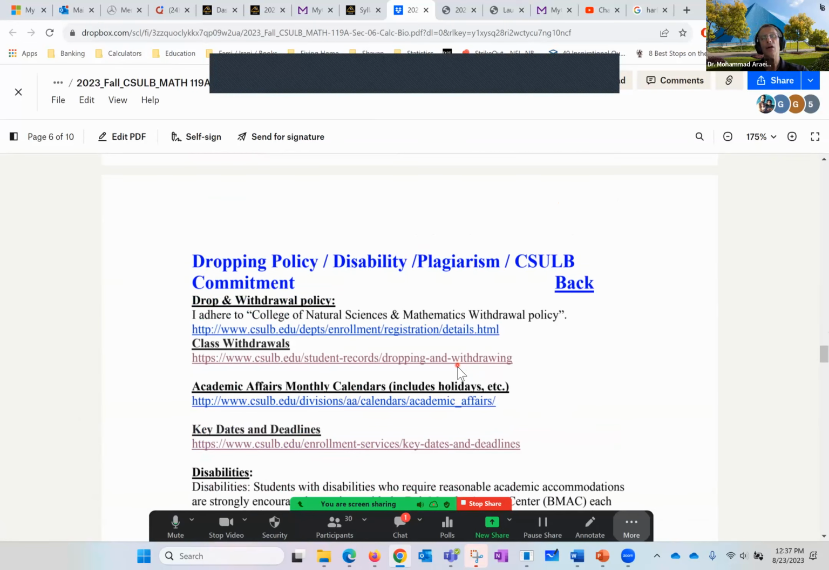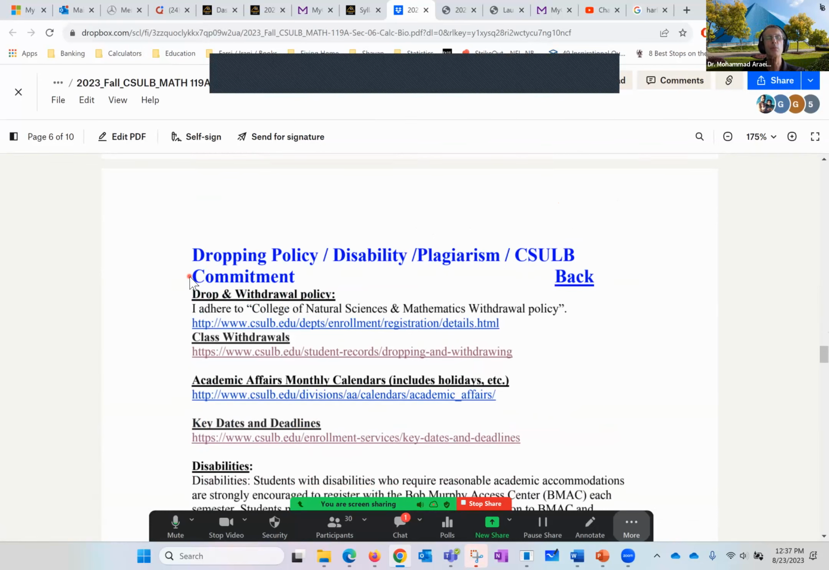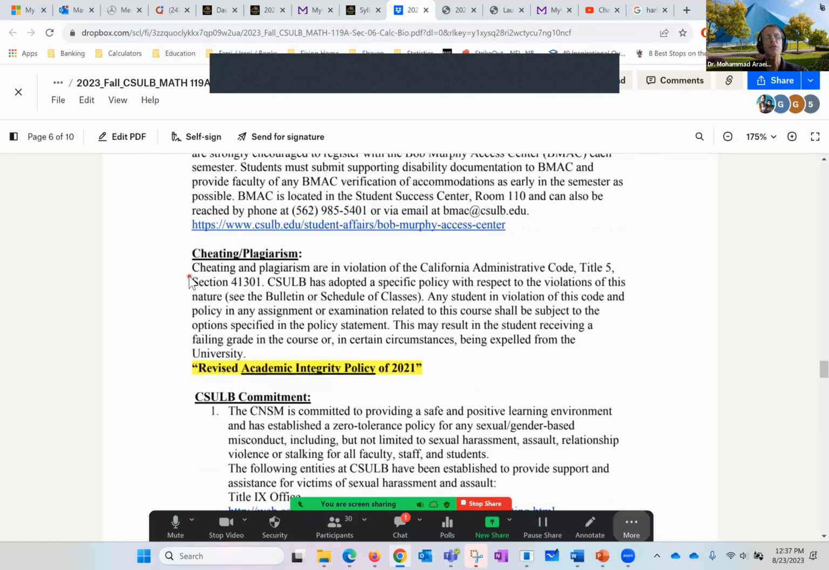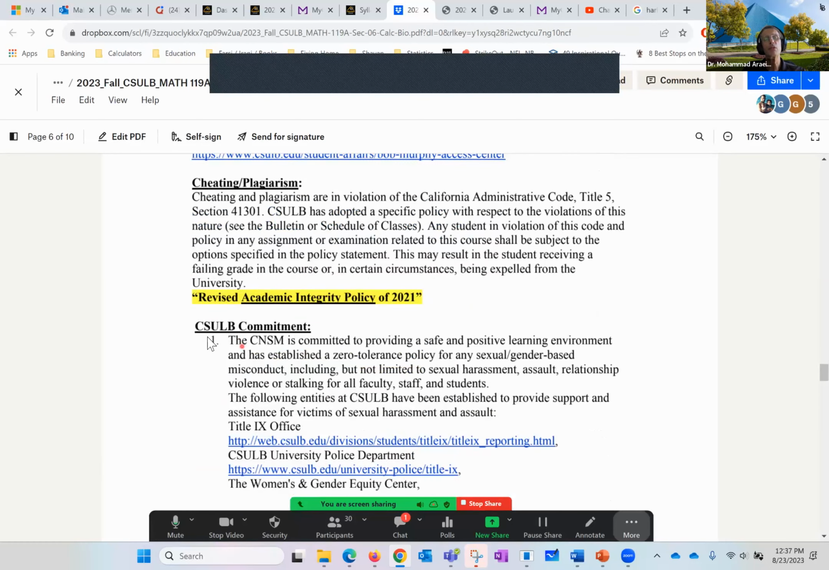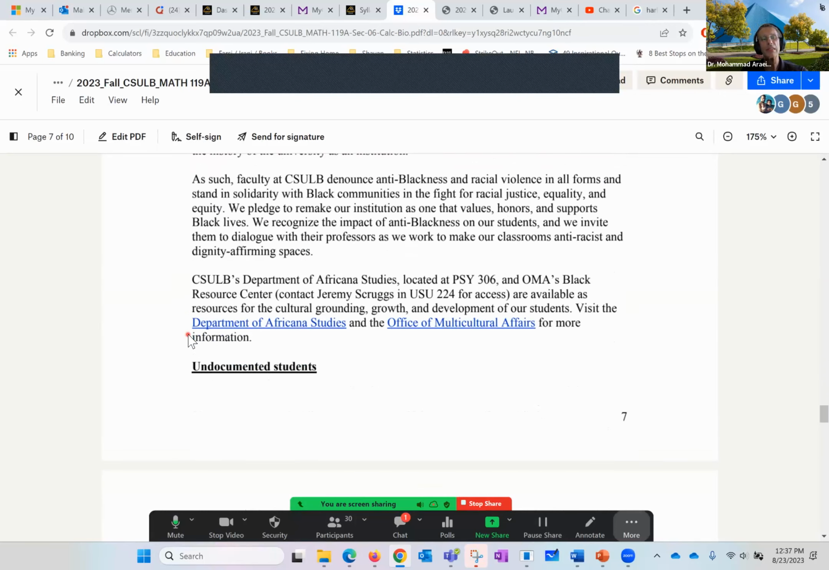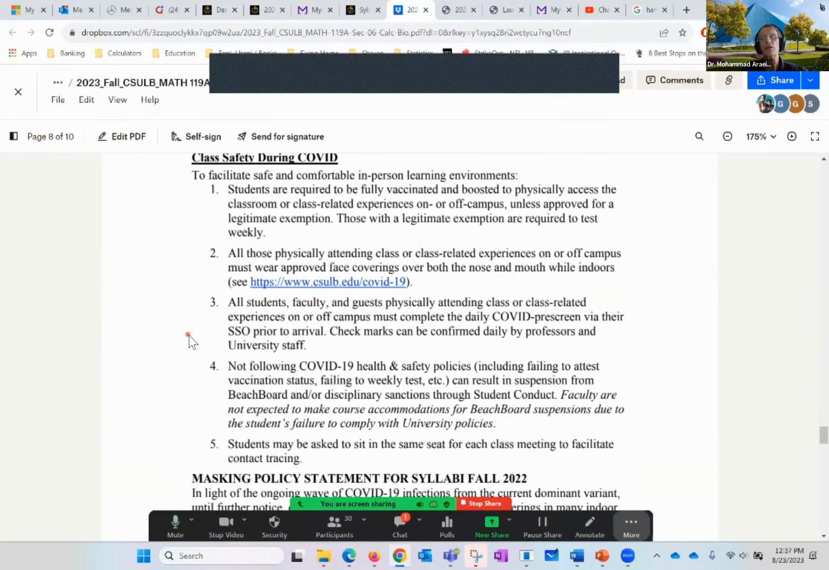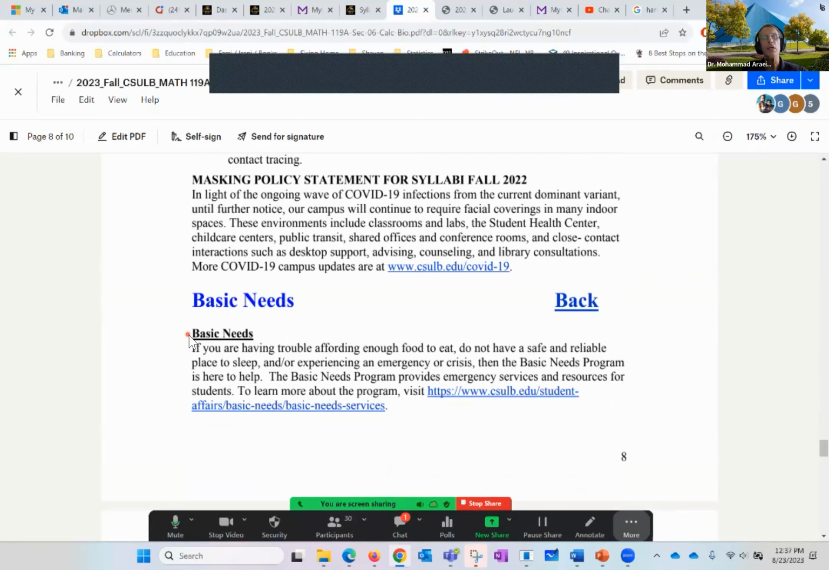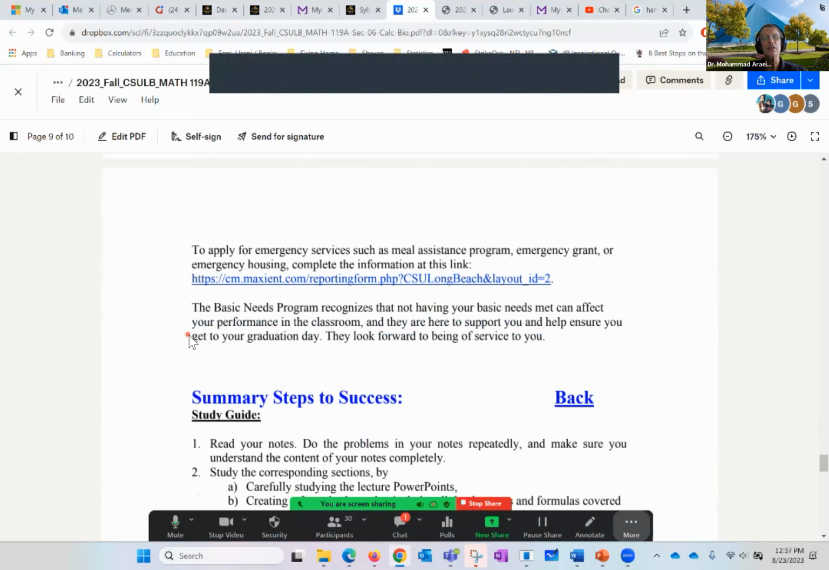Then I have other information for you, such as the dropping policy, disabilities, plagiarism. CSULB commitment, basically everybody is here for you. They want the best for you, and everybody is here to make sure that you succeed. And there are various types of help available, including basic needs.